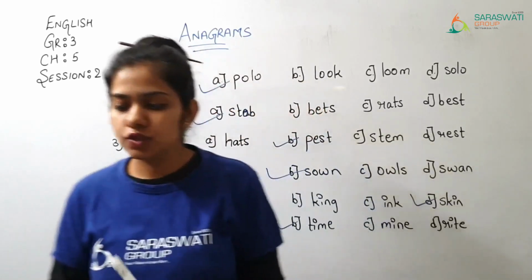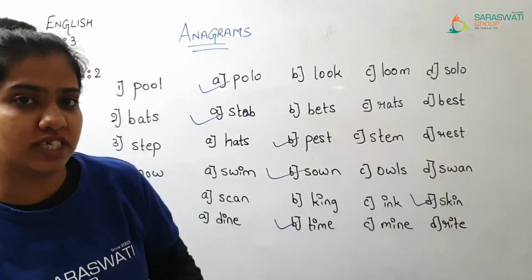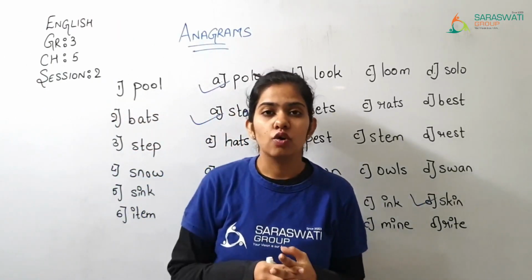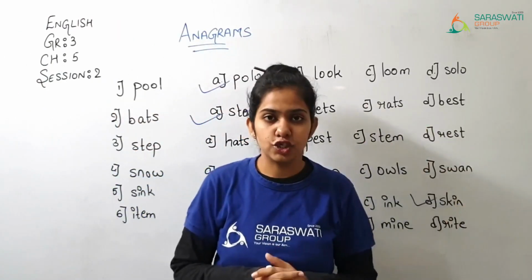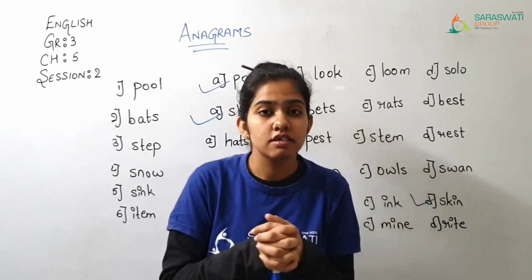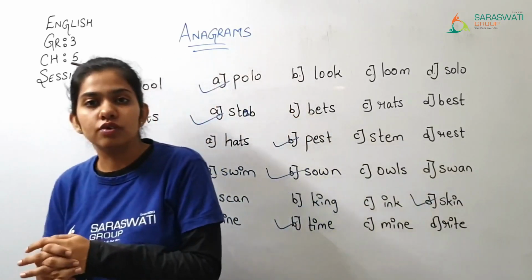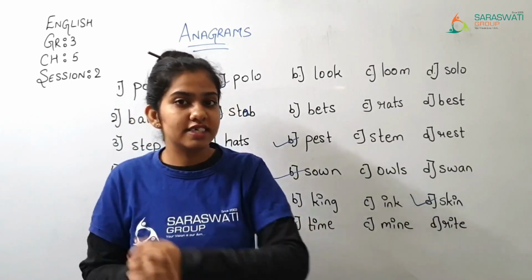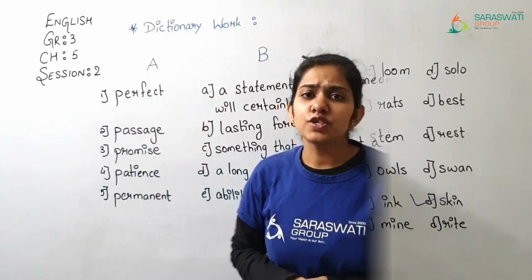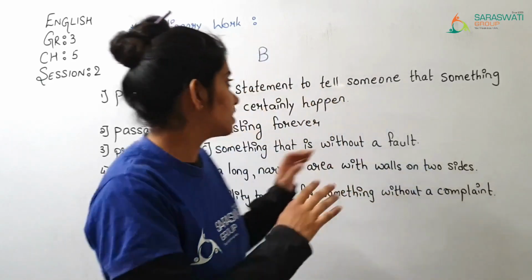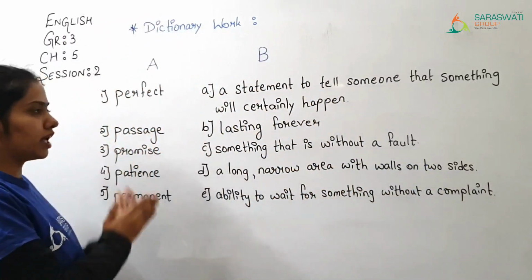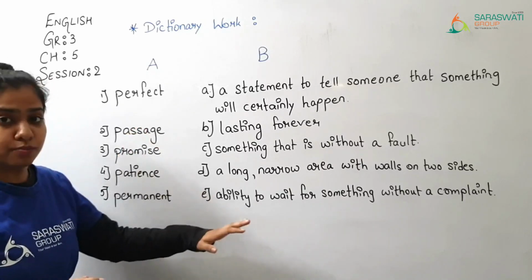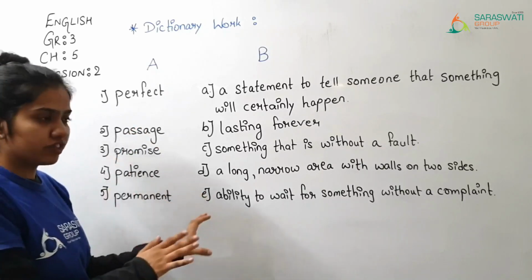Now we are moving forward to our next portion of this session, that is dictionary work. Okay, so match the column is given to you and you have to search it out from the dictionary, which word will come with what. Okay, so let us solve that exercise. Now you can see over here that I have written column A and column B, match the following, right?